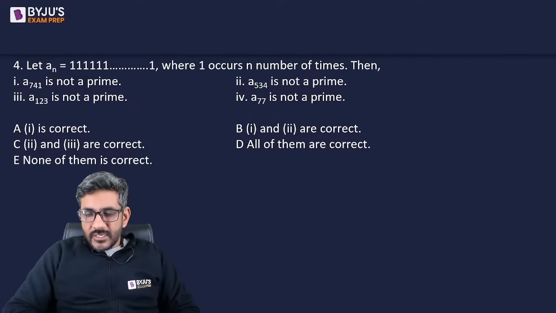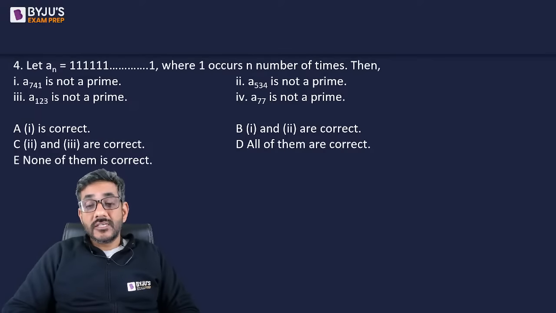Can we choose option A if none of the above options is given? Praveen, that would not be there. So you are asking me basically if none of the options is correct, then what do we choose? That would not be there. That question is wrong, so whatever you choose doesn't make a difference.